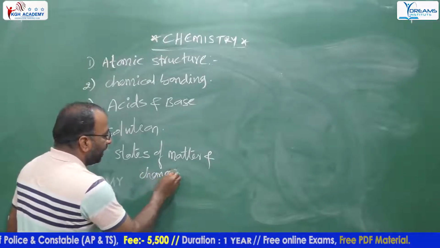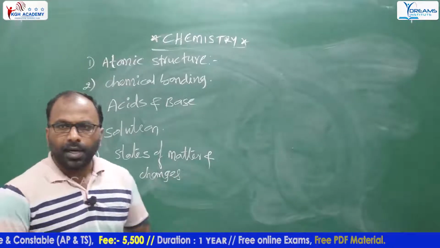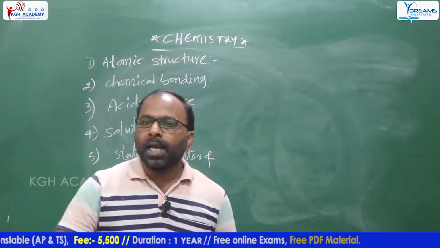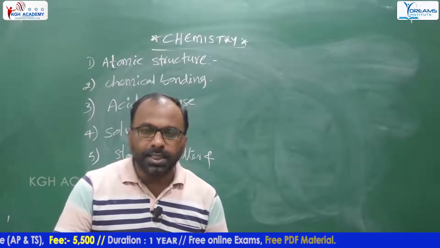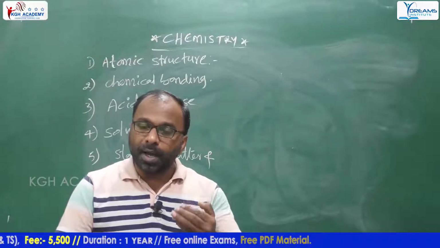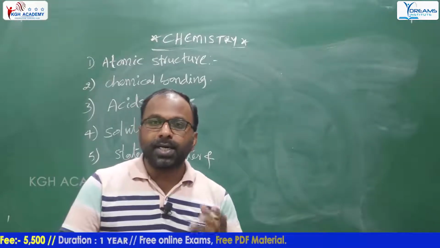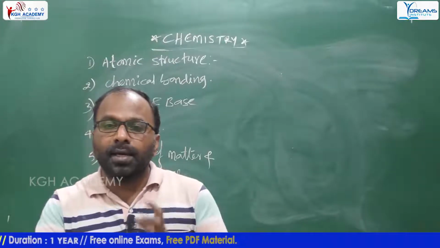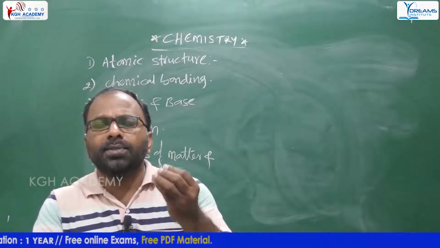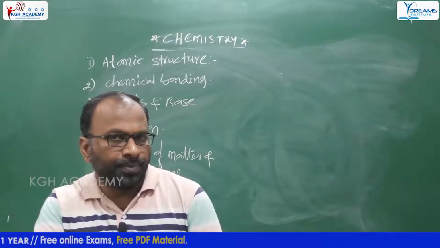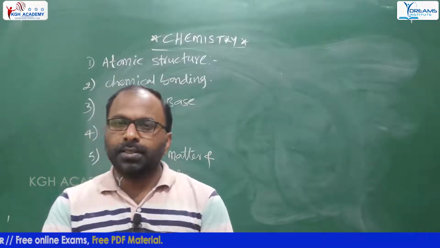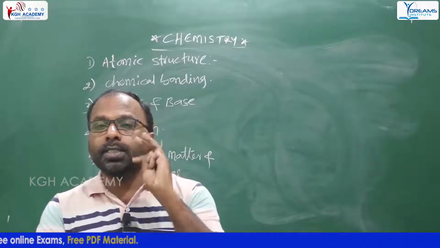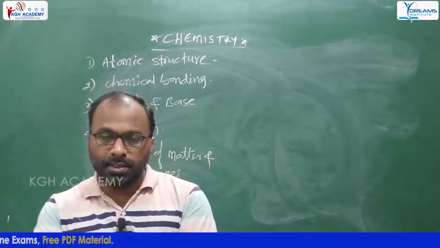Different types of states of matter are there, like solid state, liquid state, gaseous state. Fourth state is plasma state. Fifth state, Bose-Einstein condensate. Sixth state, Fermionic condensate. Among these six, we know three important states. They are solid, liquid, and gaseous state.